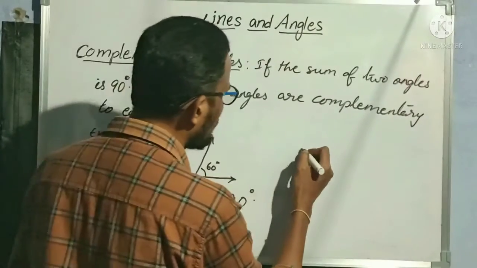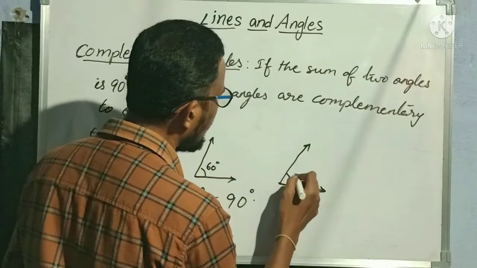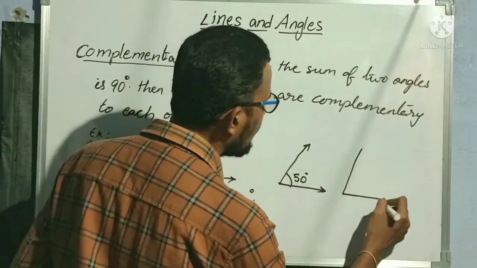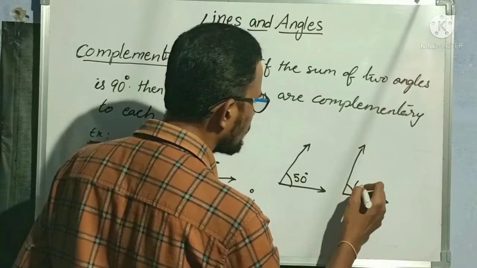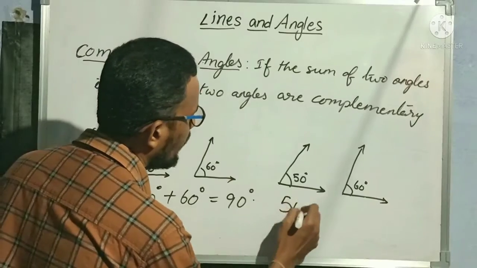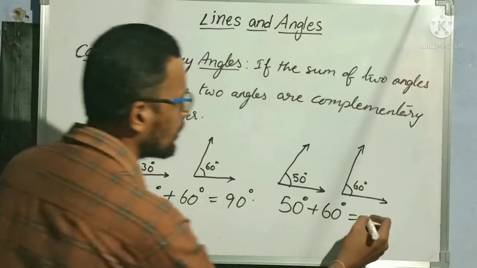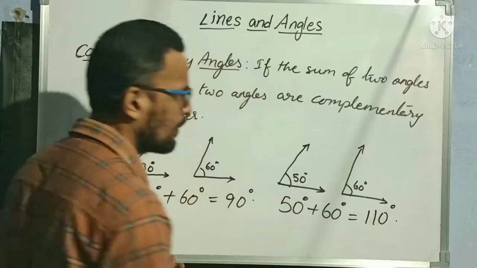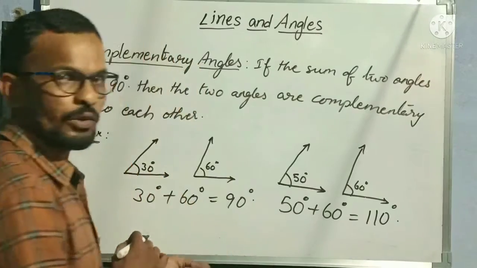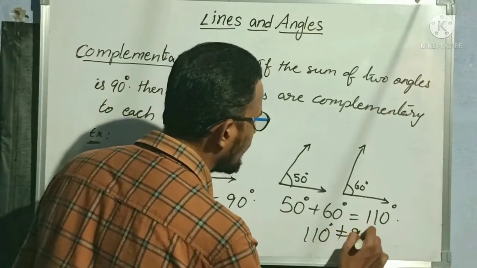For suppose I am taking one more example. This is an angle of 50 degrees. Next one more angle I am taking as 60 degrees. Now if I add 50 degrees plus 60 degrees is equal to how much? 110 degrees. Is 110 equal to 90? No. 110 degrees is not equal to 90 degrees.